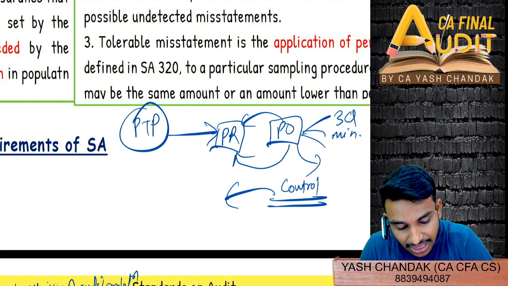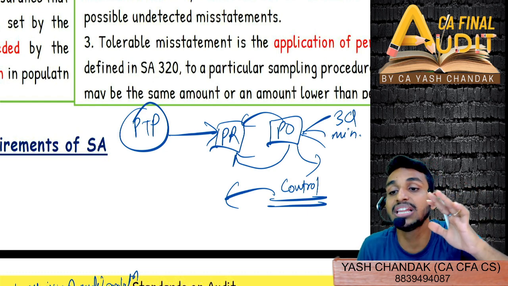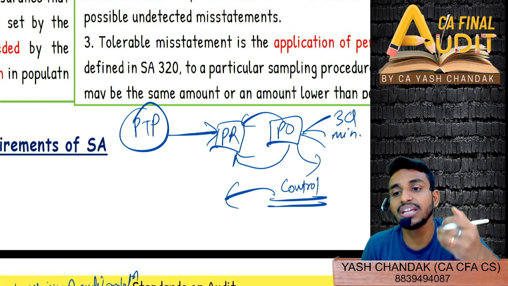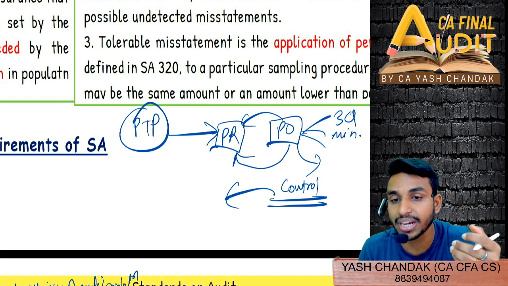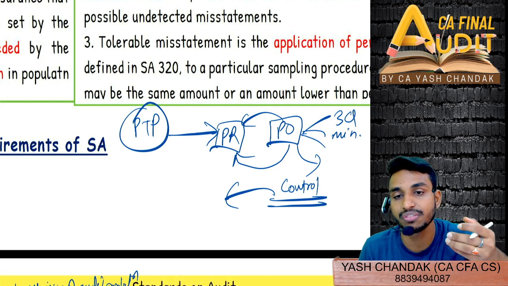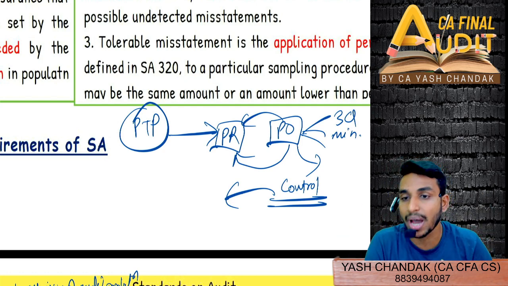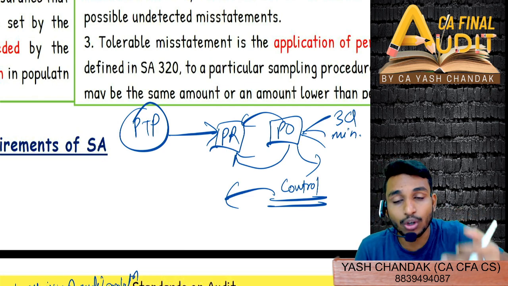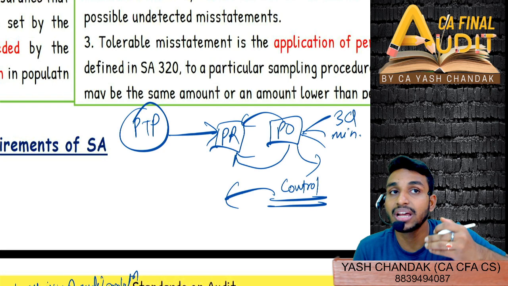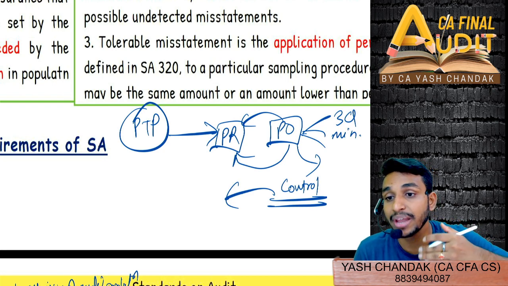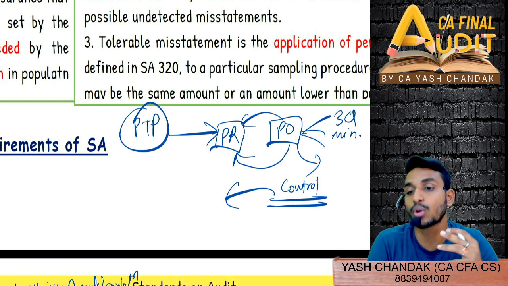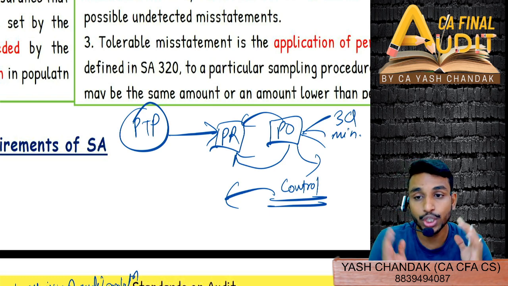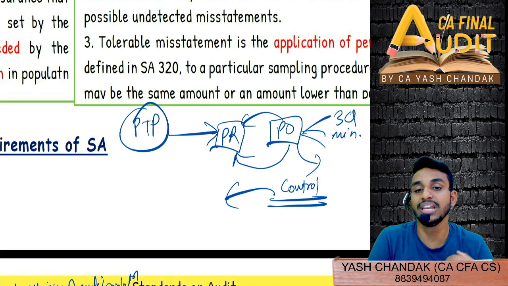We can't simply fail the control based on one failure. We can't fail the control based on one failure, right? We selected the sample, and even if there are certain cases of failure, four or five times it has failed, however on all other times it has passed, then we can't simply fail the controls. Getting this? So our tolerable rate of deviation is how much deviation you can tolerate as an auditor for you to pass the control and not to fail it.